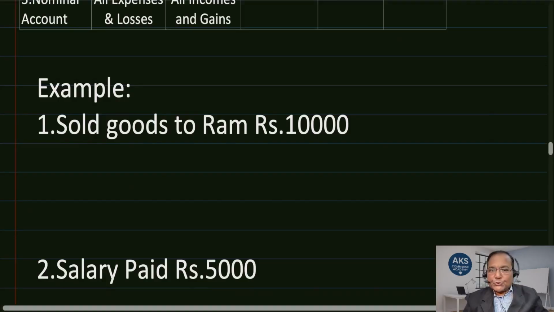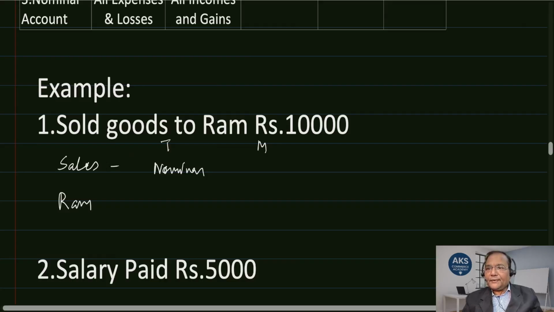Sold goods to Ram. The first thing we need to ask is which two accounts get involved here. One is sales and the second one is Ram. Now, sales in case of traditional classification is real, personal, or nominal. It is revenue related to income and expenses, so it is a nominal account. And as per modern classification, it is revenue.